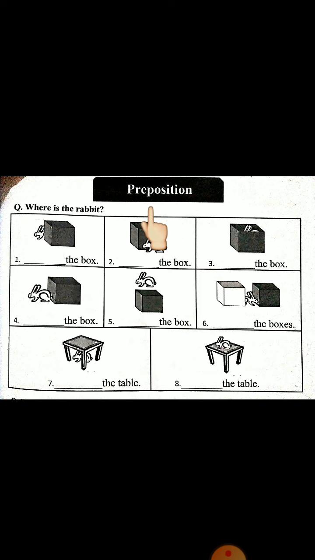Preposition. What do you mean by preposition? Preposition is a word to show where. Where means kahan. Where is a person? Where is a place? Where is a thing? Or where is an animal? Again repeat. Preposition is a word to show where is a person, where is an animal, where is a place and where is a thing.